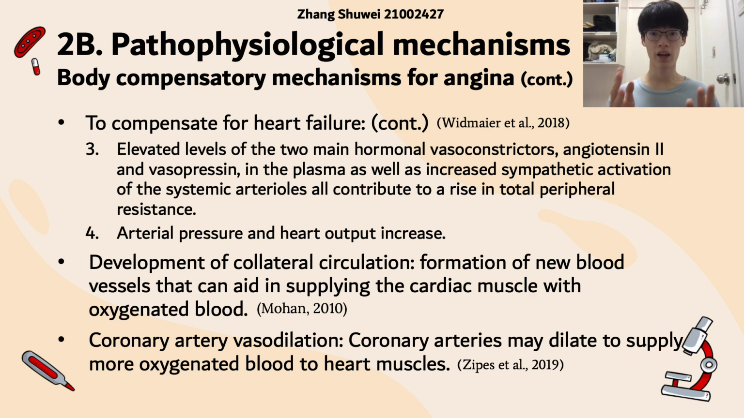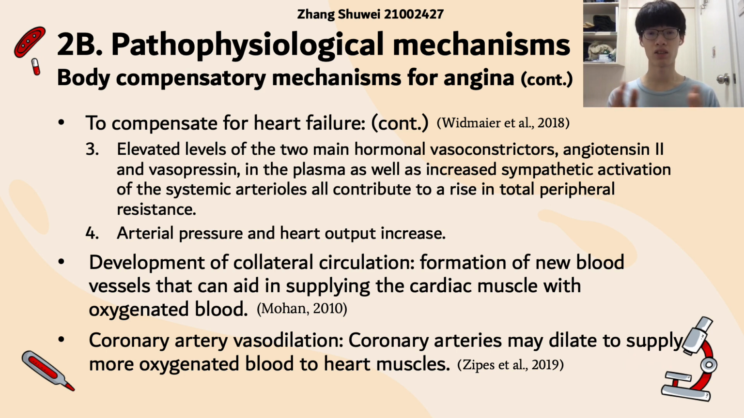To continue, the enhanced plasma levels of the two primary humoral vasoconstrictors, angiotensin II and vasopressin, as well as the enhanced sympathetic activation of the systemic arterioles, may all contribute to an increase in the total peripheral resistance. And then the arterial pressure and the cardiac output rise.